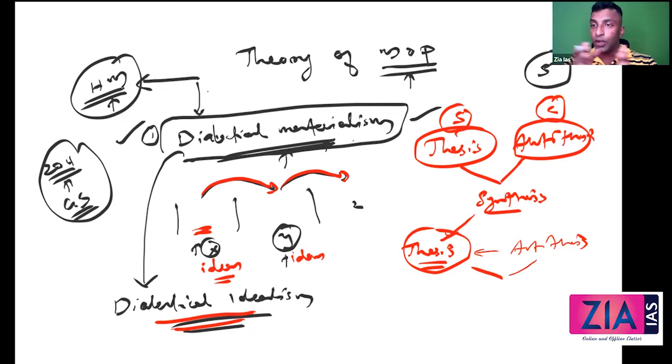So society, contradiction, ideas will come, there will be change. Again, contradiction, there will be ideas, there will be change. So this is what dialectical idealism is. Are you okay with this? It is very simple, guys. Some challenges come. For example, in our society, Corona. So a new idea, Zoom. And that changed the system, right? Again, here contradiction will come, new ideas will come. This is what Hegel said. It is very simple.